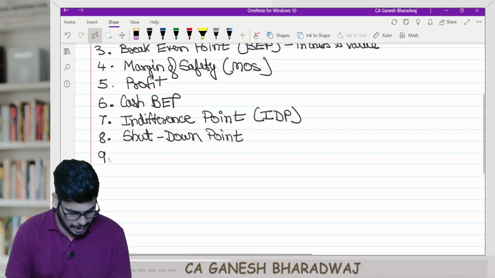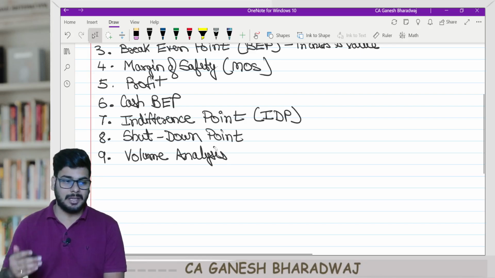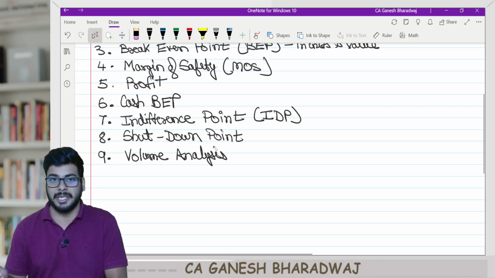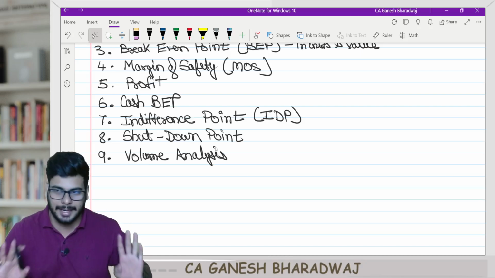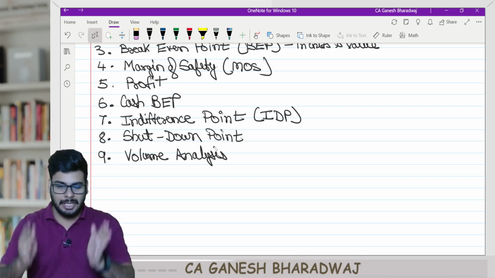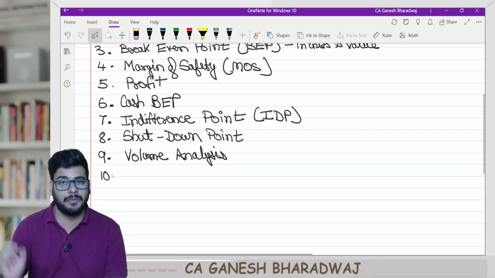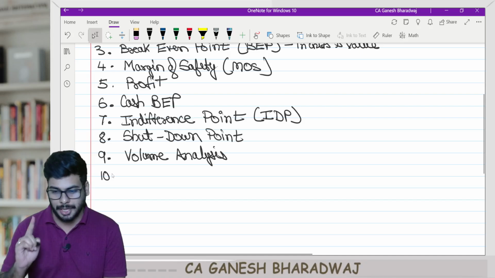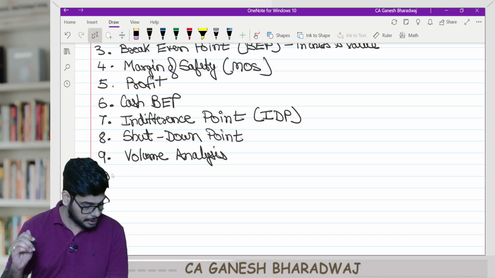Then number 9, volume analysis. All these volume analysis sums are there in the study material, but you don't know that it is called volume analysis. So I am giving you a structure and giving it a name also, so that in your library of adjustments also we can write it accordingly. Clear with this?